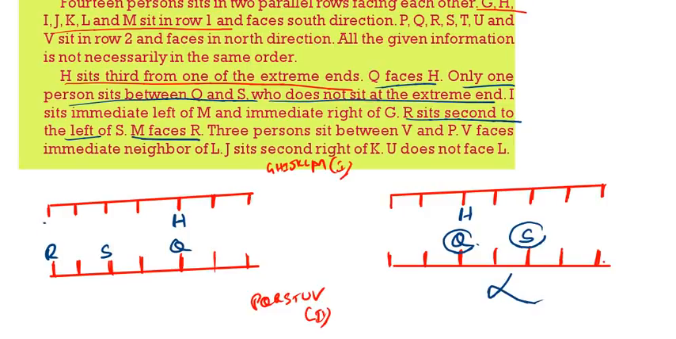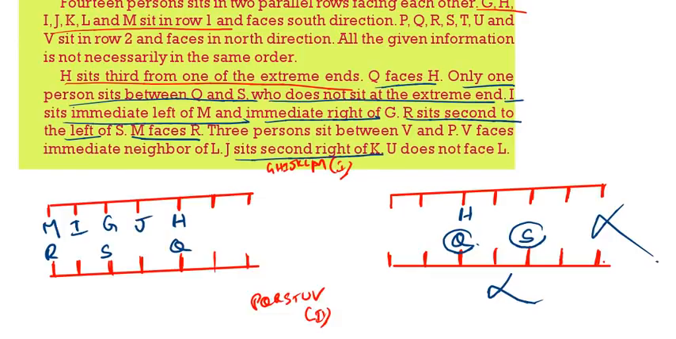M faces R. That means this one is wrong. M faces R. Then I sits on the immediate left of M, and is on the immediate right of G. Then see the next one. J is sitting second to the right of K. That means J is sitting second to the left of K. Here we are left out with L.